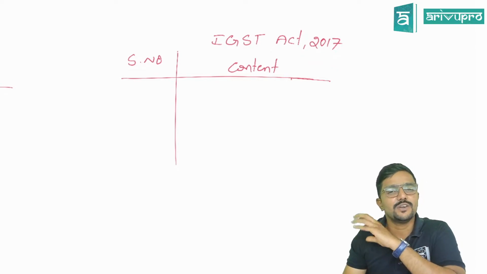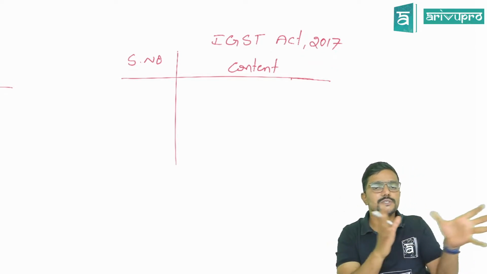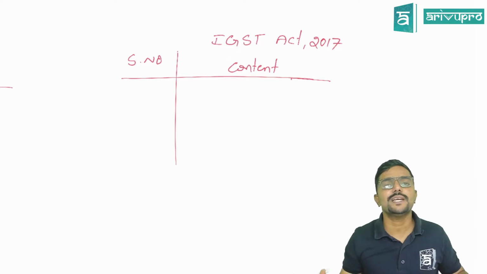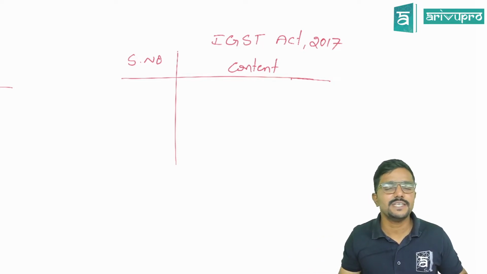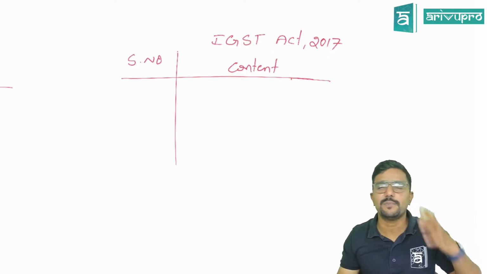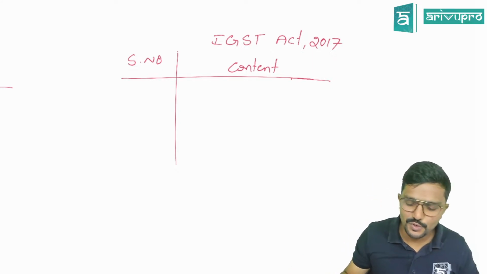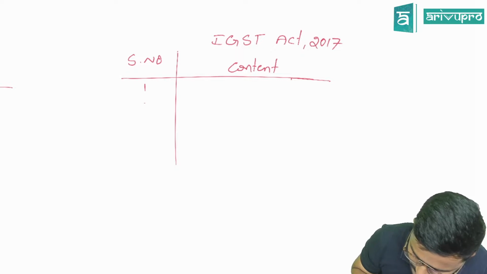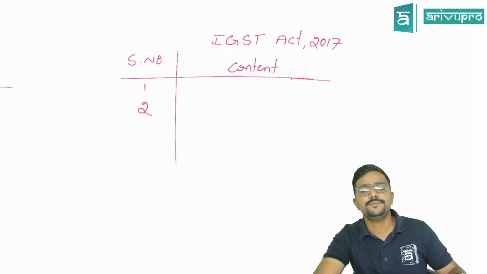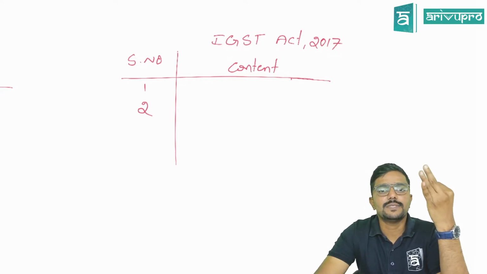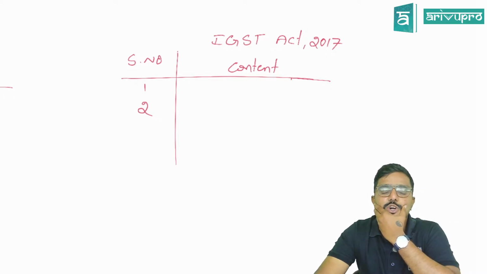See, in the IGST Act, there are totally only 20 sections, because maximum provisions, whatever we will cover in the CGST Act, are, as we call it, mutatis mutandis applicable for IGST also. Clear? Each and everything is not covered in the IGST Act. Only with respect to interstate supply, if there is anything required, they have covered it in the IGST Act, guys. So here also, same story. Section 1, short title, extent, and commencement.